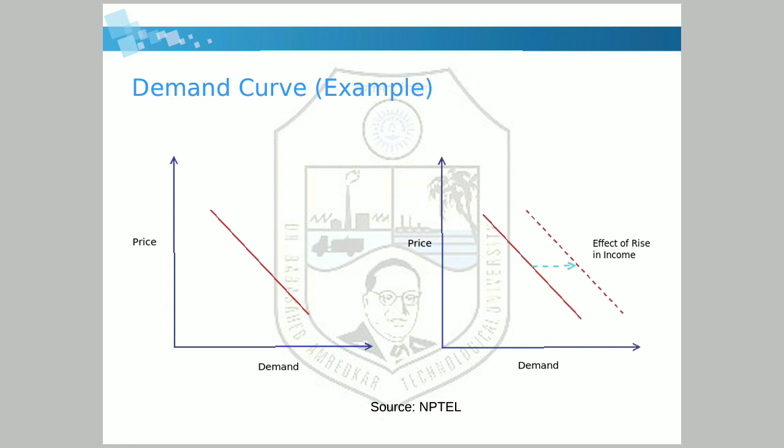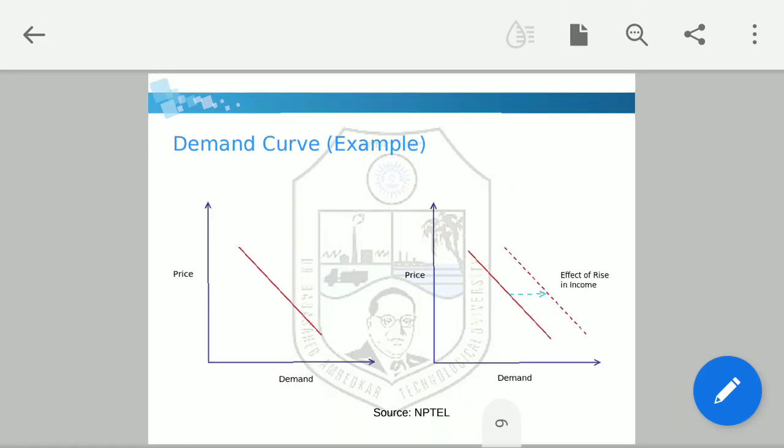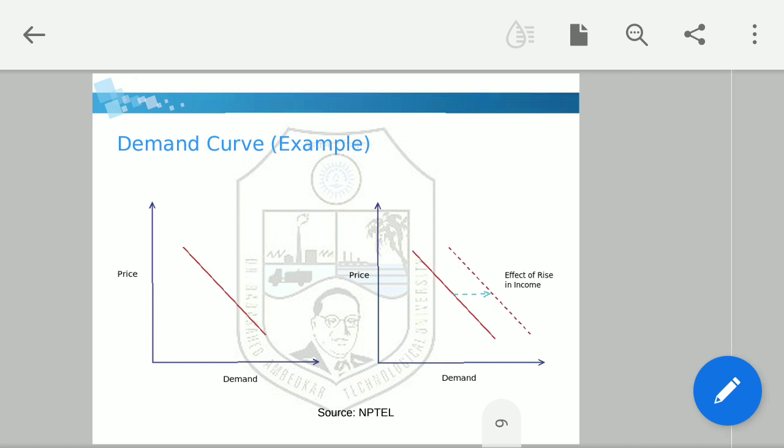Now, in the second graph, there is a shift in the demand curve. The straight line shows the demand curve, and when your income increases, your demand also increases. So your demand curve shifts to the right-hand side, and the dotted line shows the shift in the demand curve. So this is the concept of the demand curve and shift in the demand curve.